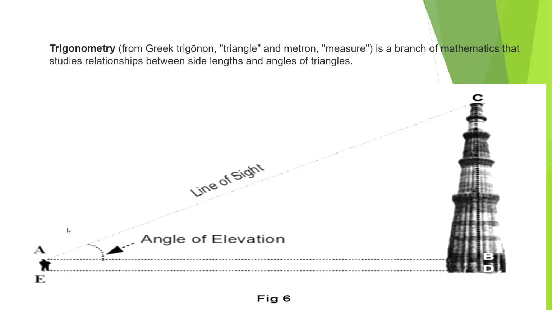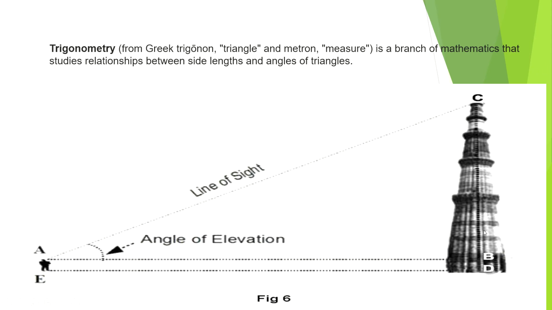For example, here we have a person standing at some distance and watching the tip of the tower. Now, this can be taken in the form of a triangle. The distance between the person and the base of the tower, the line of sight to the tip of the tower, and the height of the tower.